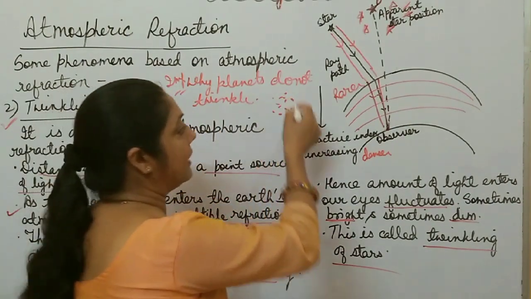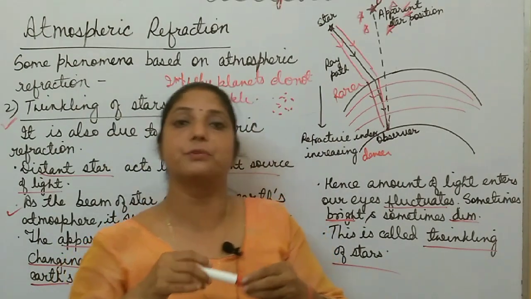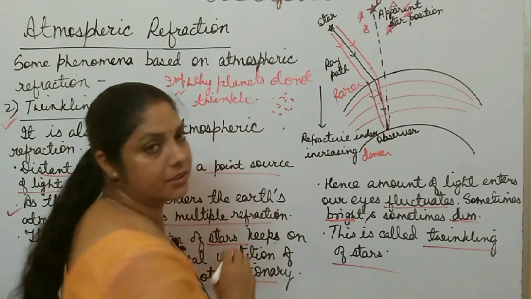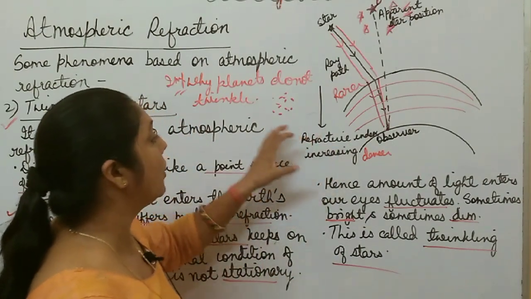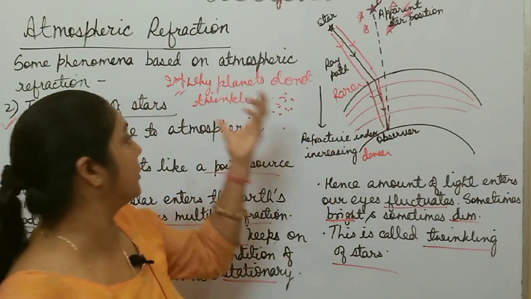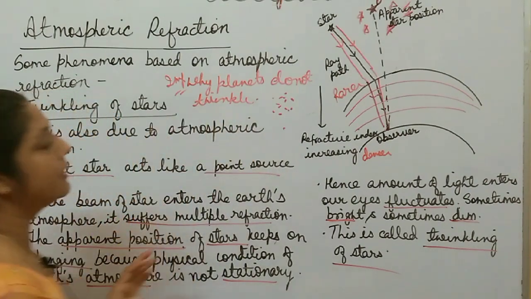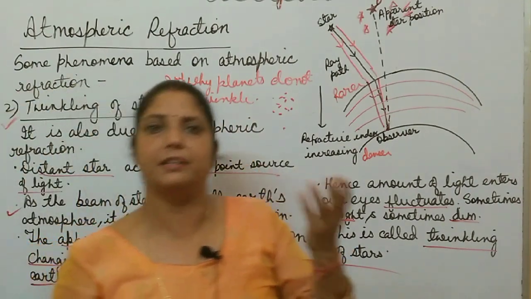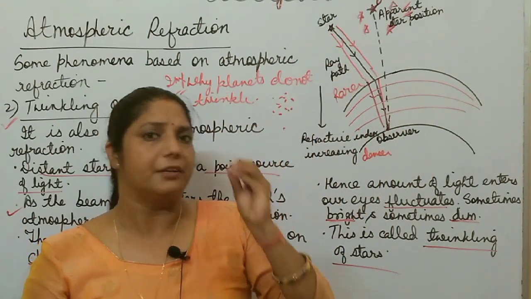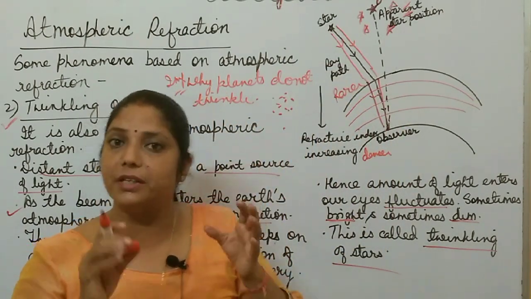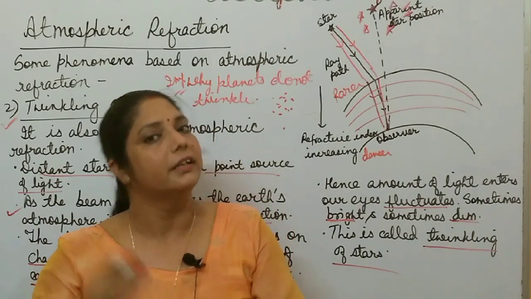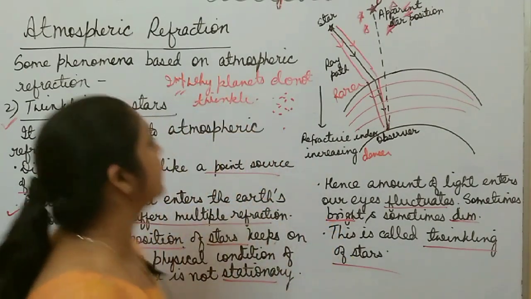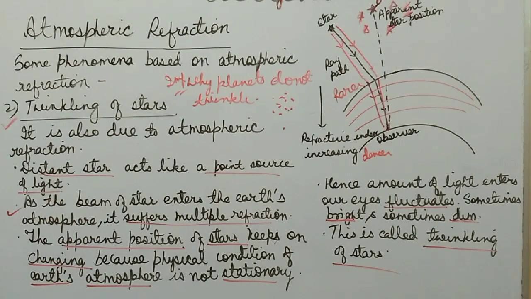So, different parts of these planets produce brighter or dimmer effects in such a way that the net effect is zero, and the observer is not able to observe the twinkling effect of the planets. That's why planets do not twinkle. The reason is simple: planet size is very much larger than a star, and different parts of the planet produce bright and dimmer effects in such a way that the net effect is zero. That's why planets do not twinkle. Hope it's clear to all of you. Please take a screenshot of this one.